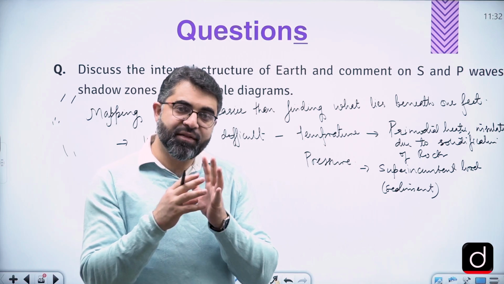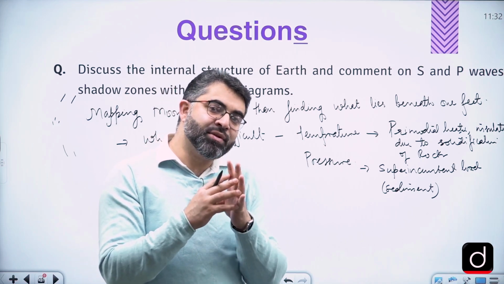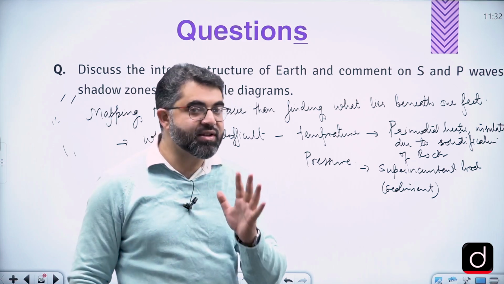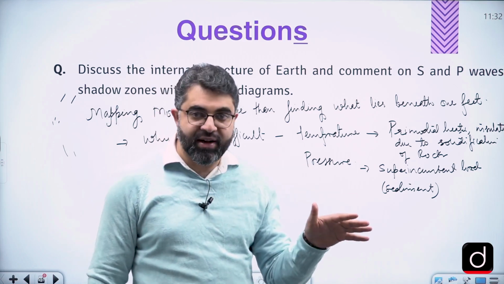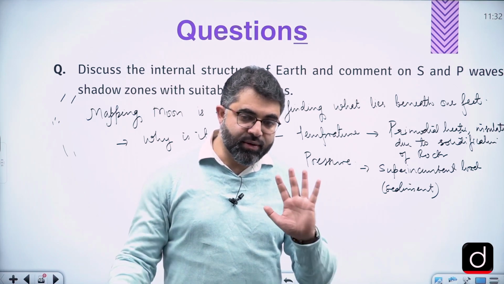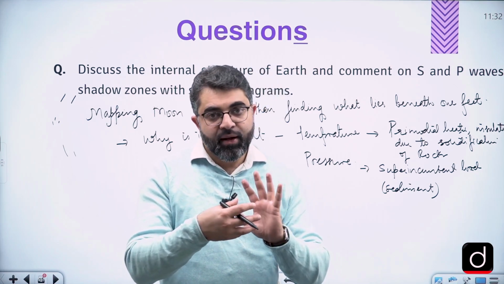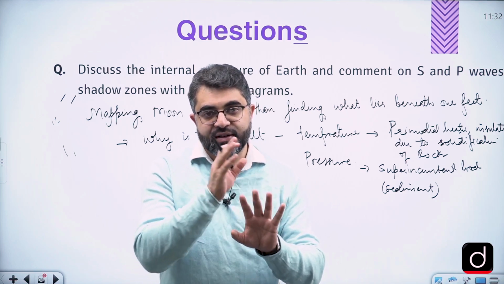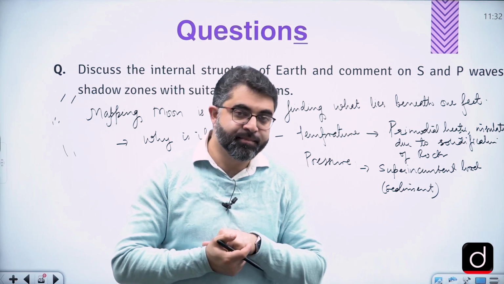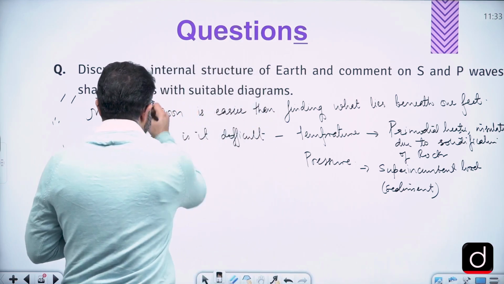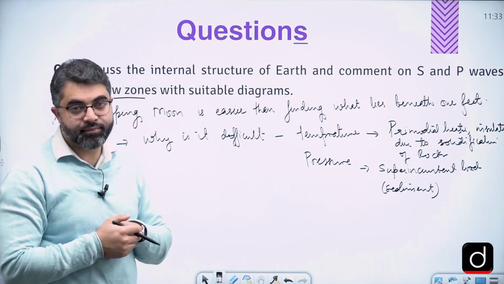So if waves are unable to pass through the bones and cartilages, they are going to create a shadow zone. What is a shadow zone? A zone through which rays or light cannot pass. Similarly, when X-rays are unable to pass through the human body, they create this shadow zone on the X-ray film. So you should be able to understand what that shadow zone is.